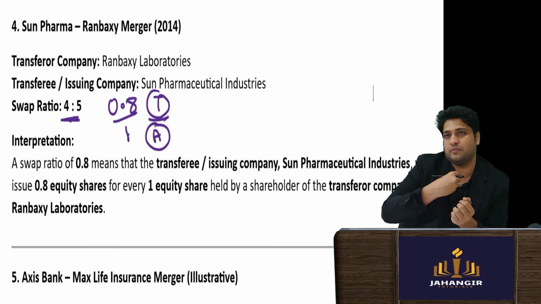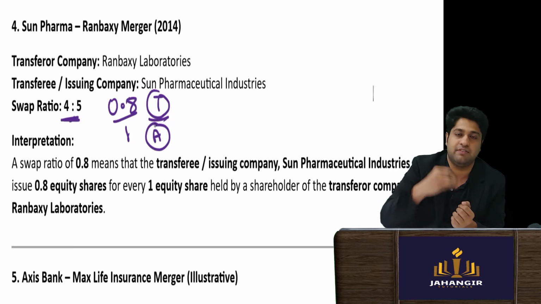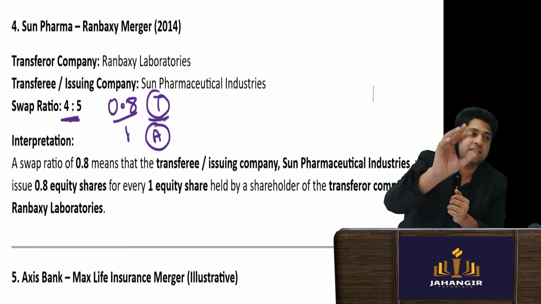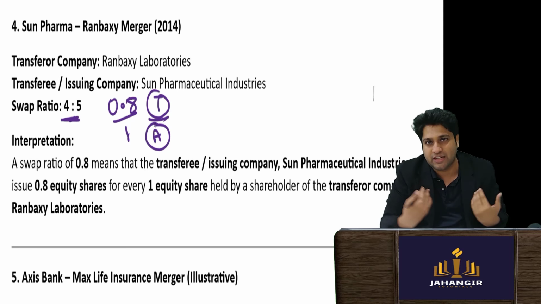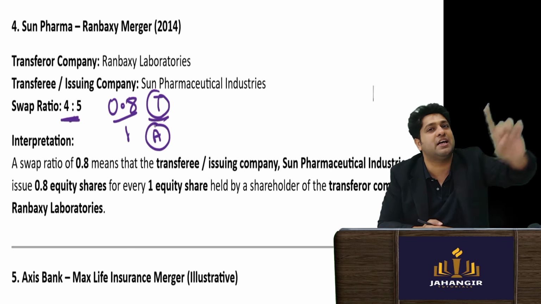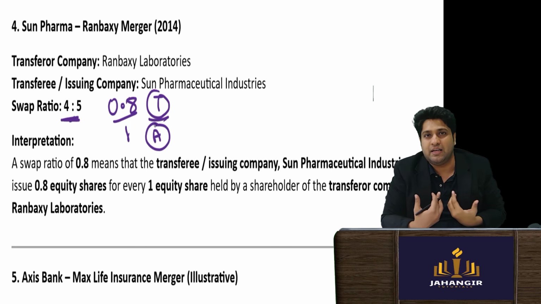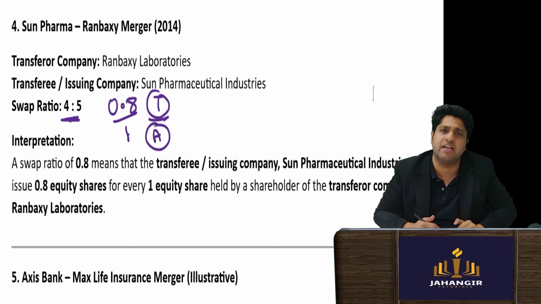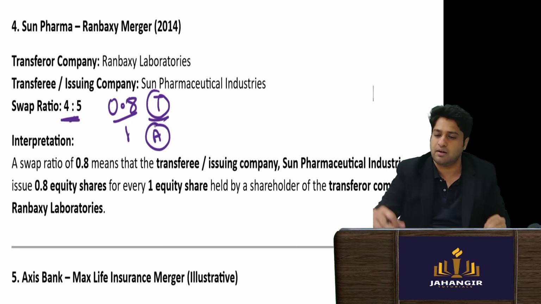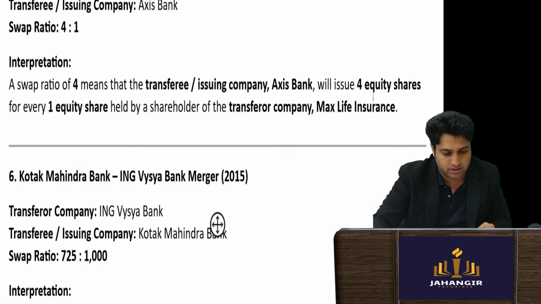The issuing company, always the denominator company, will issue 0.8 shares of the issuing company for every one share that you held in the target. It makes logical sense, right? I'm a bigger company, so for every one share that you held, I will give you 0.8 shares of the issuing company. Similarly, these ratios were there for Kotak, etc.